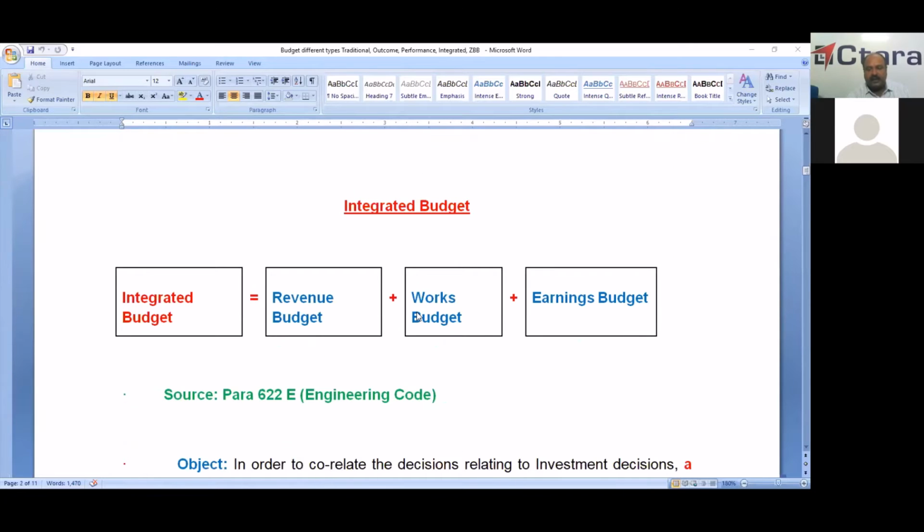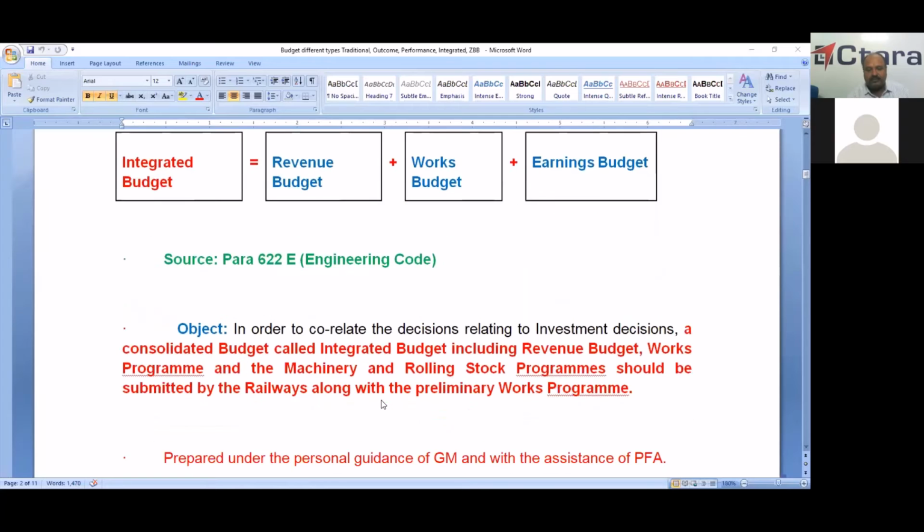Now we'll check the integrated budget. Actually, it is as per the code. Right now the RLS is not following it, but we'll check. This is para 622 of the Engineering Code, integrated budget. It is nothing but a consolidation of the revenue budget, works budget, and earnings budget. It is a collection of revenue budget, works budget, and earnings budget. The source is para 622 of the Engineering Code.